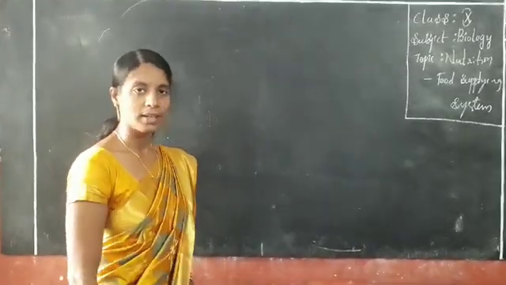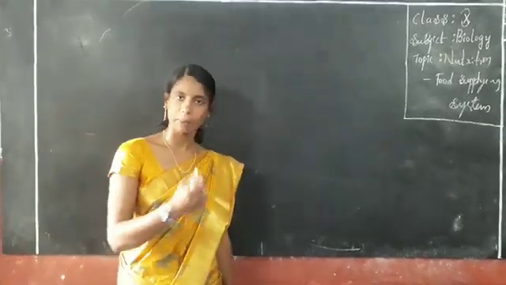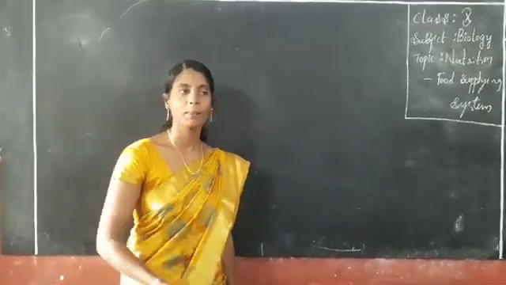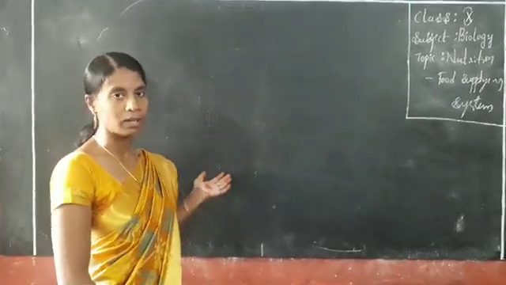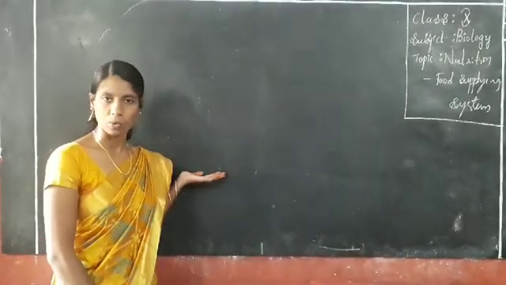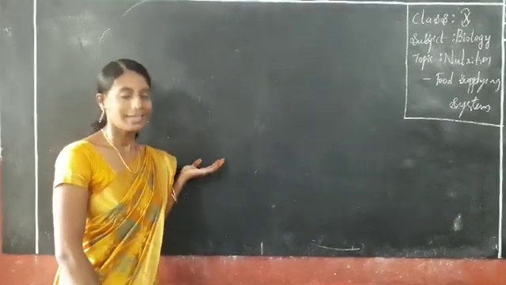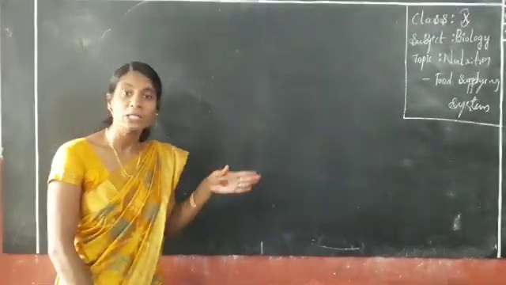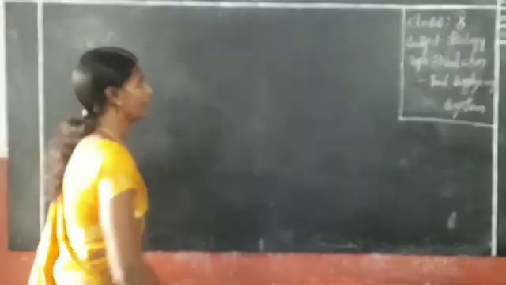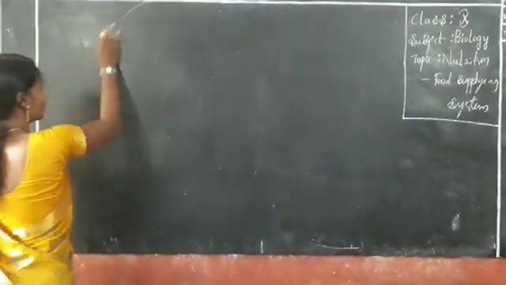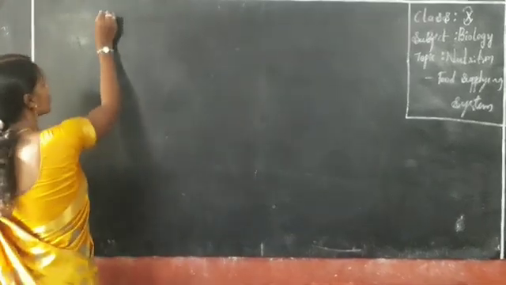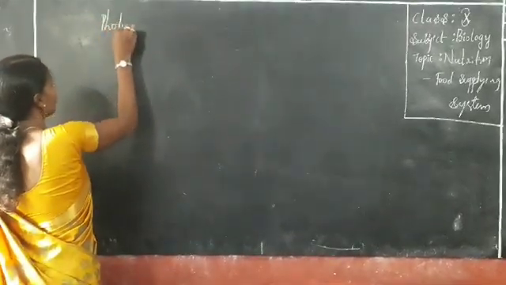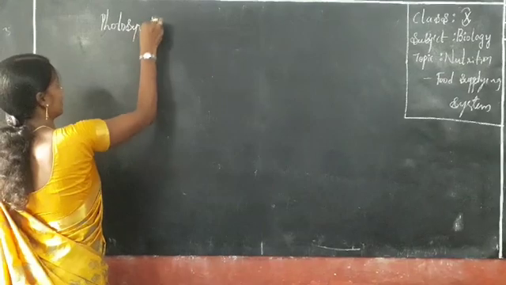Up to now we have discussed how many nutritions there are and what the modes of nutrition are. Let us go to the next topic. Do plants prepare their own food materials? Yes, plants can prepare their own food material with the help of sunlight, chlorophyll, water and some minerals. Let us do the topic of how plants prepare their own food materials. Which process is involved in preparing their food material? That is called photosynthesis.